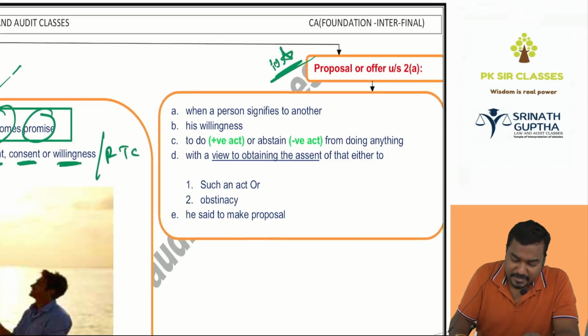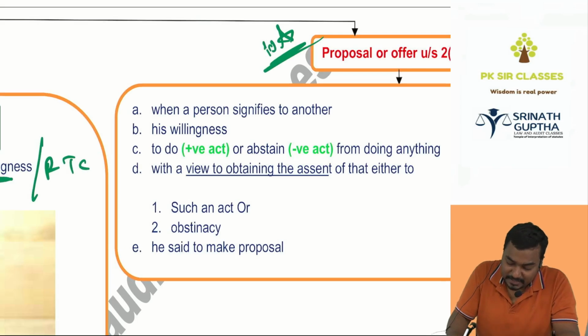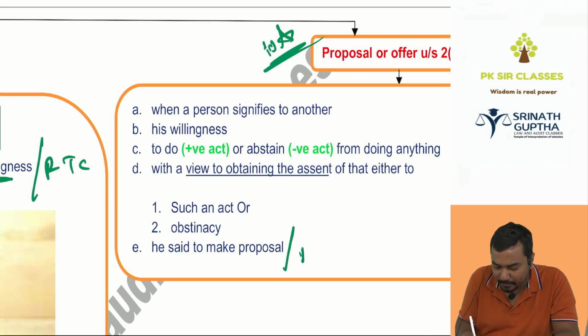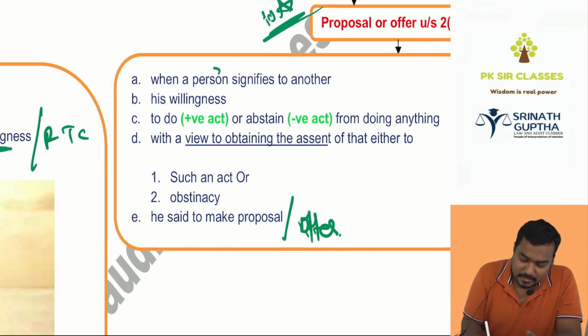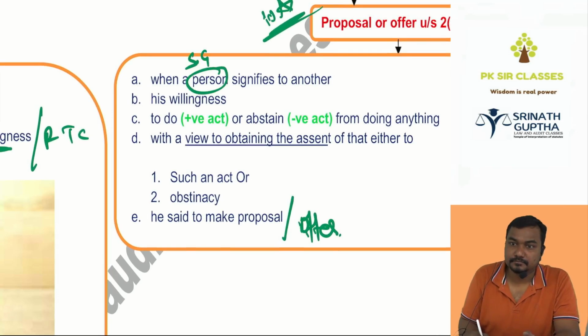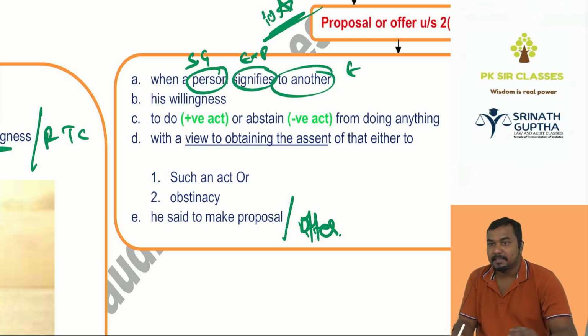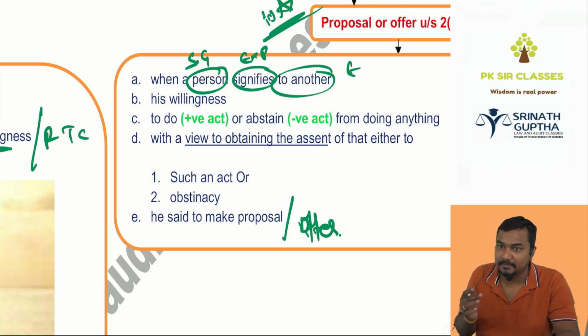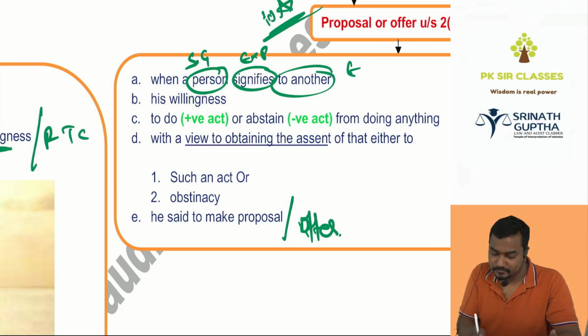So when a person signifies to another his willingness to do or abstain from doing anything with a view to getting the consent of another, either to such activity or abstinence, then he is said to make a proposal or the offer. So what does it mean, sir? When a person, example Srinath Gupta, to another person like Ishwar, signifying means expressing. Signifying means expressing means telling. So I said to Ishwar, actually I have a will. Willingness means desire.